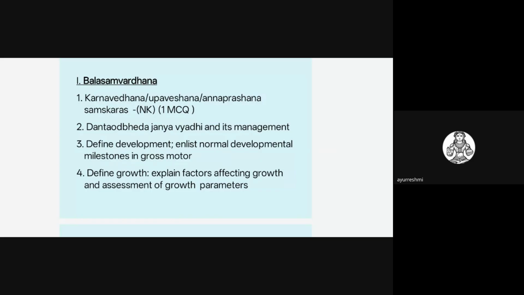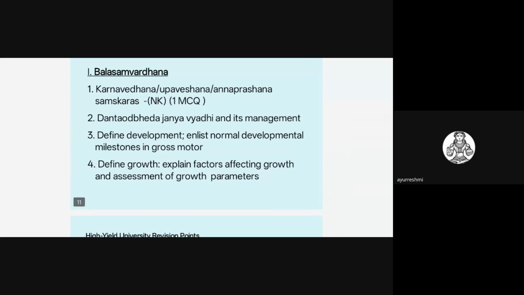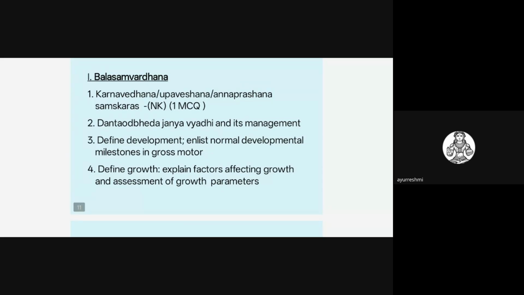That is the growth. So factors affecting the growth and development also they may ask, and assessment of the growth parameters. Assessment of the growth parameters is by anthropometric measures, that is the height, weight, head circumference, chest circumference, and the mid upper arm circumference. By that we'll be assessing the growth of the child.